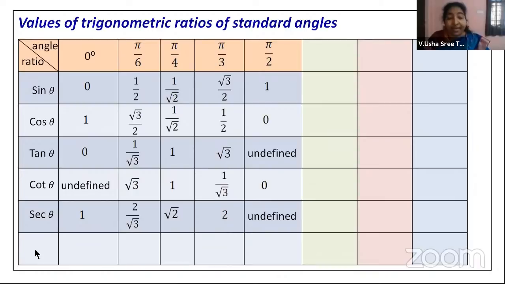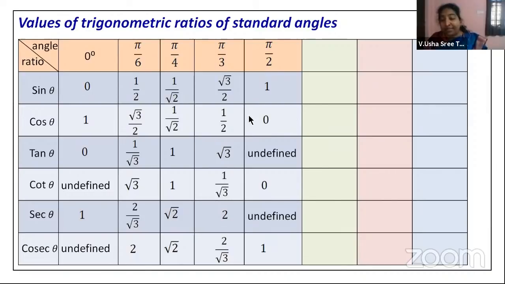Then cosecant theta. It is nothing but 1 by sine. 1 by 0 is an undefined value. And you can also take exactly the reverse way of secant. Then you will get cosecant, right? So 1 by 1 by 2 will be 2. 1 by 1 by root 2 is root 2. Then 1 by root 3 by 2 is 2 by root 3.